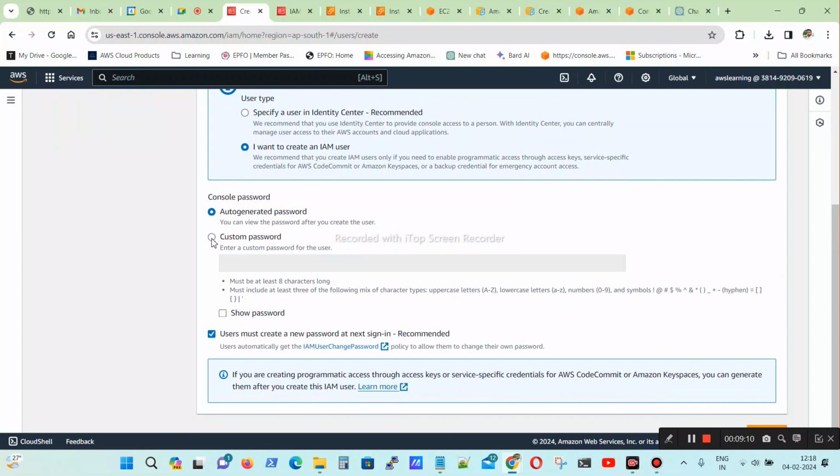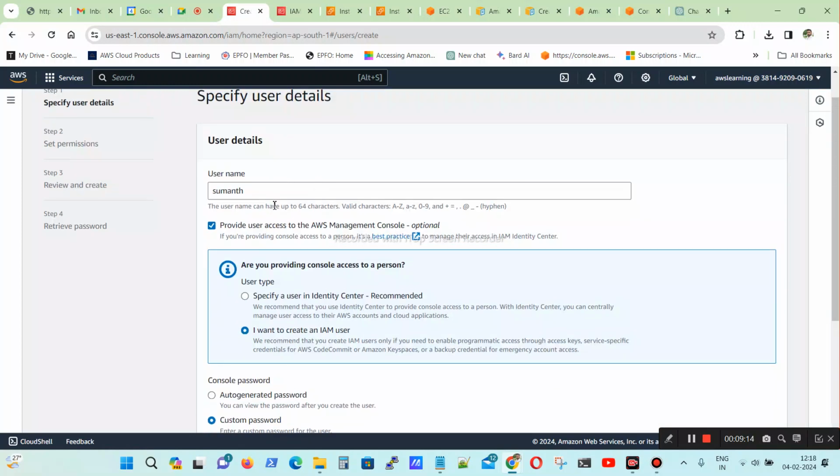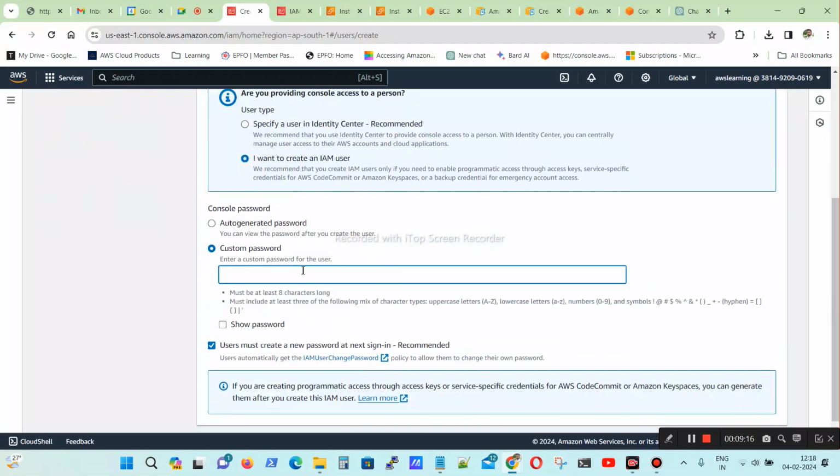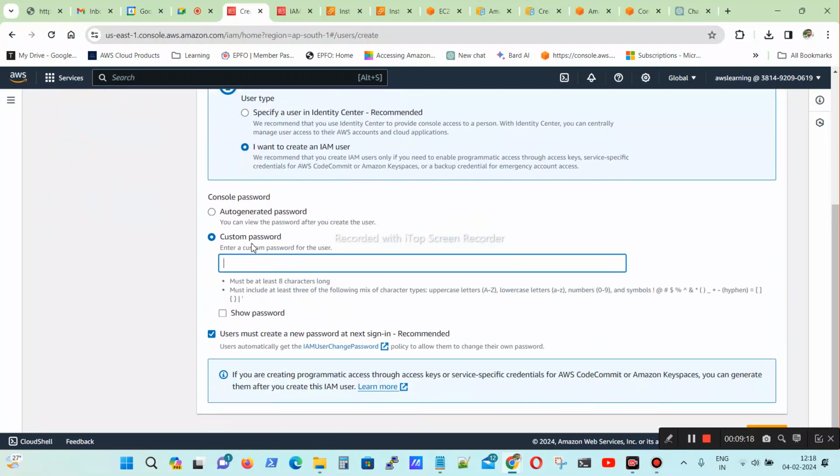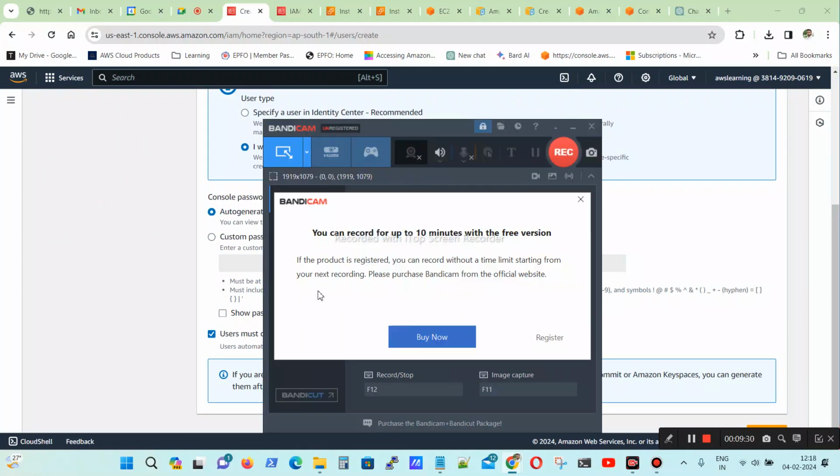Password. You can set your password. For example, I am creating Sumant as one user. When I create Sumant, you can create the password here, or you can tell AWS, I don't want to create it, you can generate a password for me. When you generate the password, it will be automatically generated.